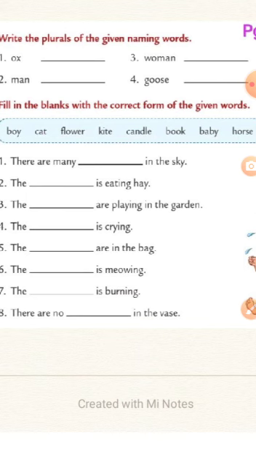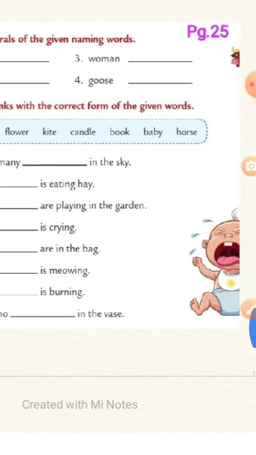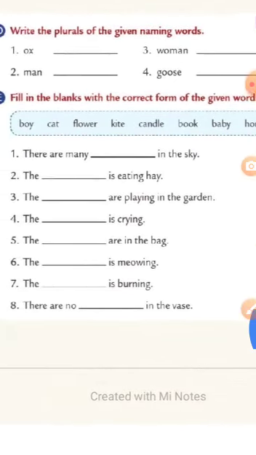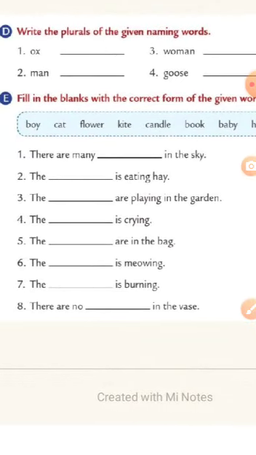Now let's do question number 4. The dash is crying. Here in this sentence, is crying has come, so we are talking about something in singular. Who is crying here? Can you identify the picture? The baby. There's only one baby here. We're talking about one baby, so we have to use only baby, with no change in the form. We write B-A-B-Y, baby. The baby is crying.